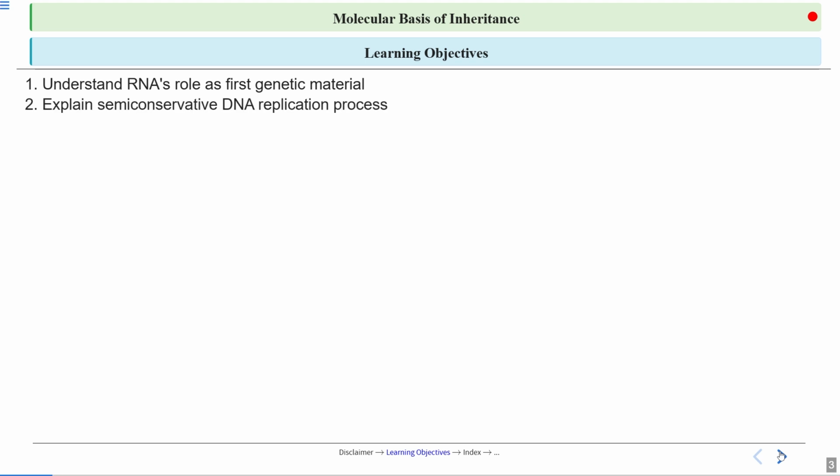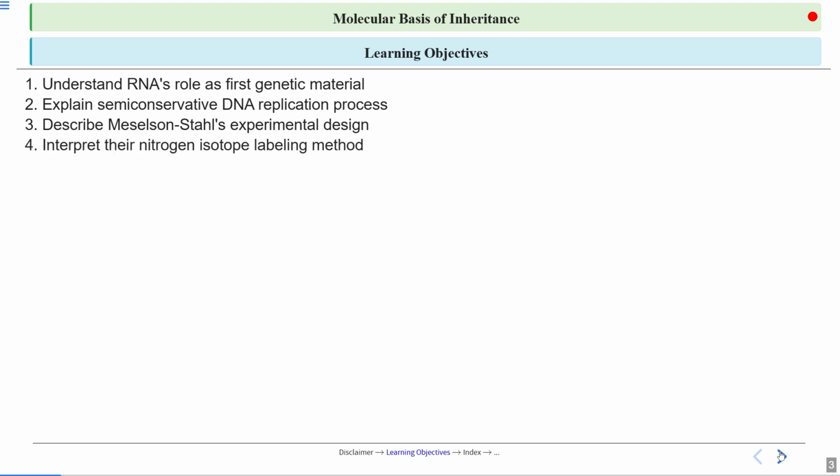Then we will explain the semi-conservative DNA replication process. As I told you, DNA is semi-conservative in nature. So we will understand what semi-conservative means and how DNA replicates to form semi-conservative DNA. Then we will describe the experiment which Meselson and Stahl performed, which proved that DNA is semi-conservative in nature.